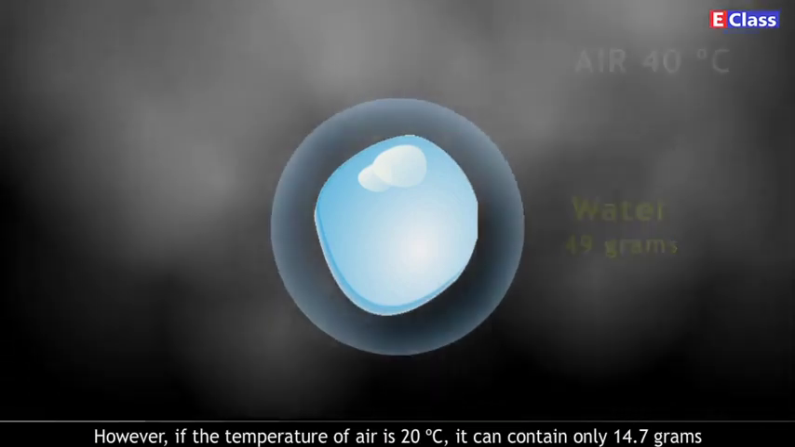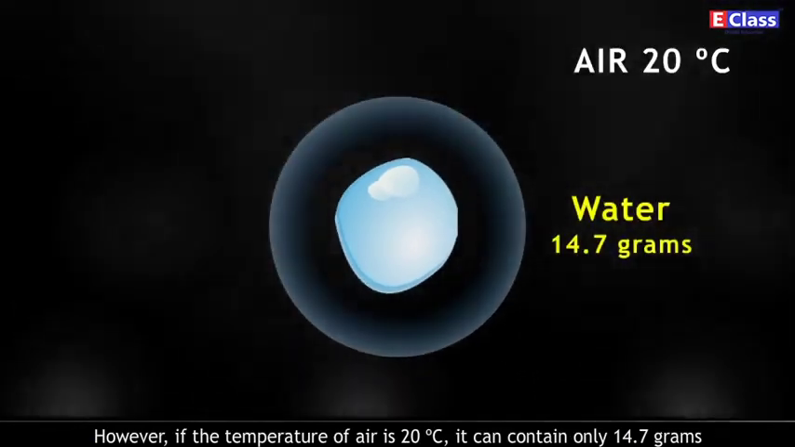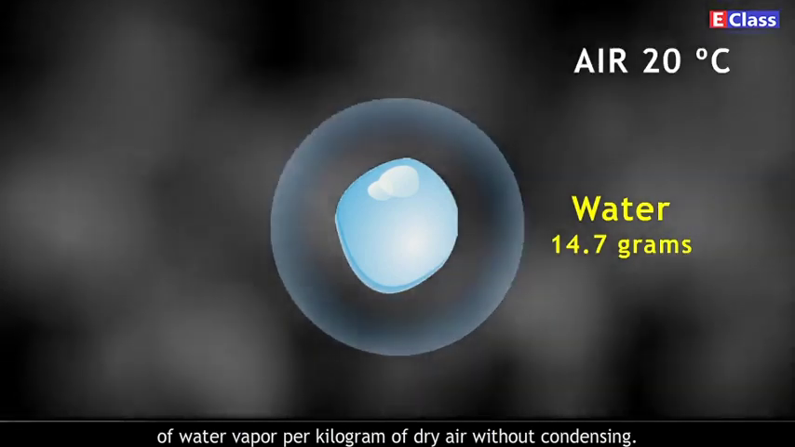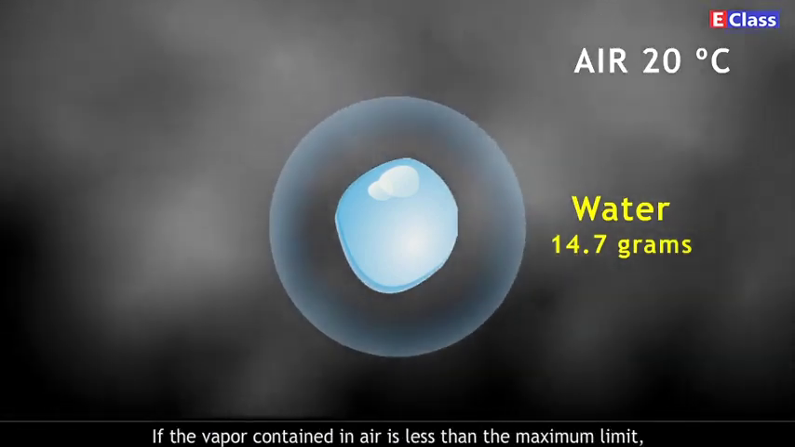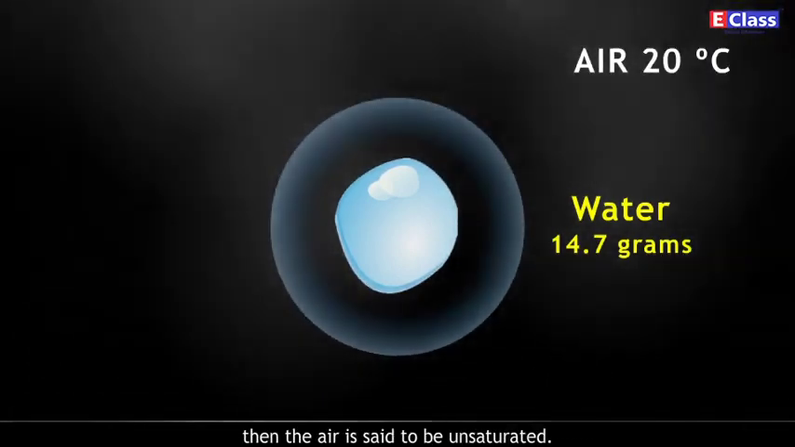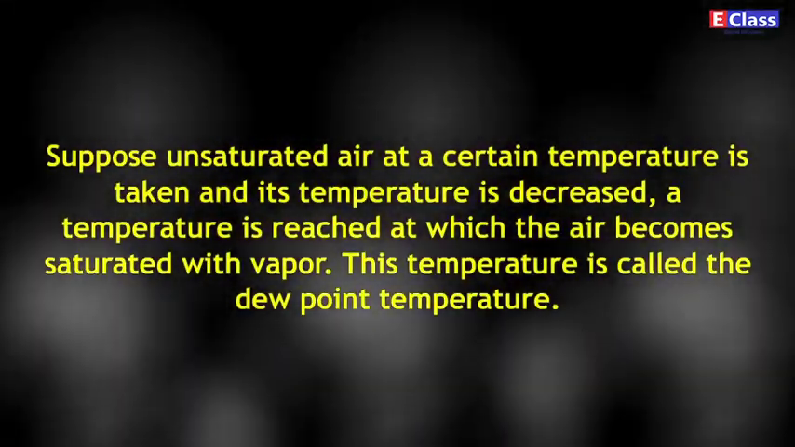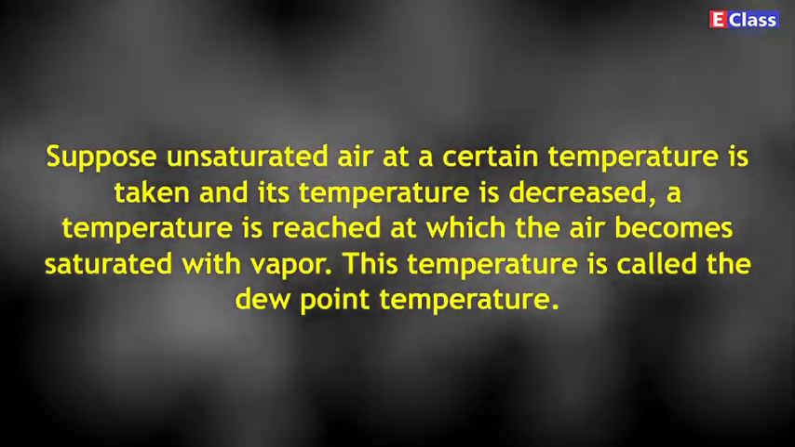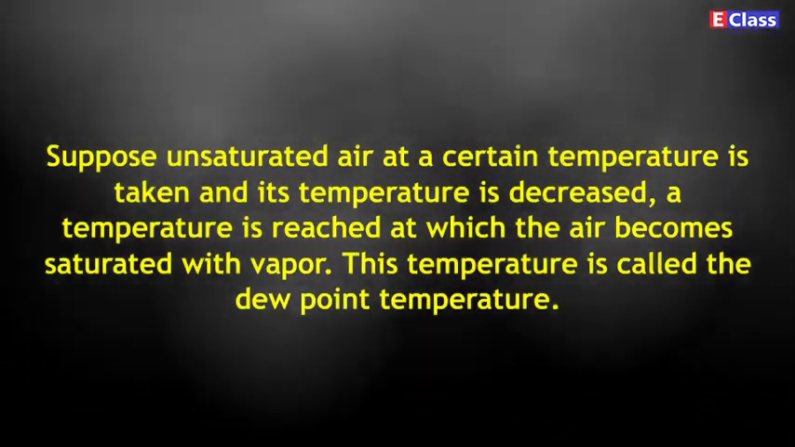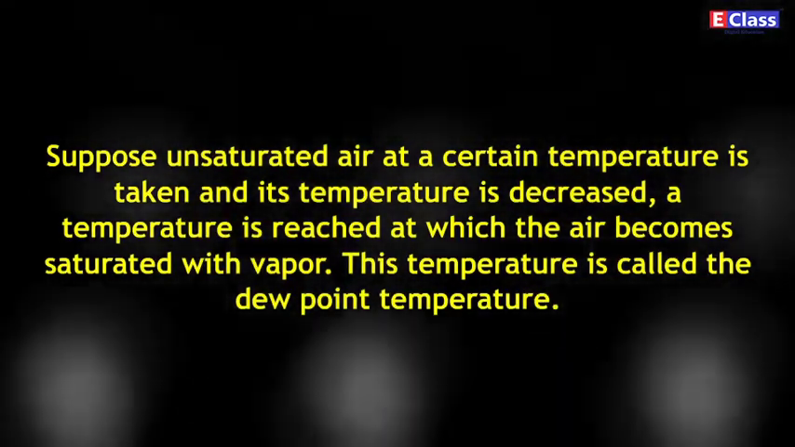However, if the temperature of air is 20 degrees Celsius, it can contain only 14.7 grams of water vapor per kilogram of dry air without condensing. If the vapor contained in air is less than the maximum limit, then the air is said to be unsaturated. Suppose unsaturated air at a certain temperature is taken and its temperature is decreased. A temperature is reached at which the air becomes saturated with vapor. This temperature is called the dew point temperature.